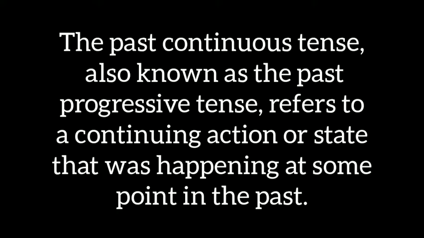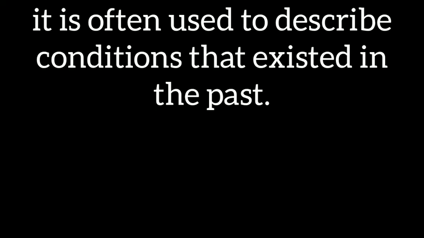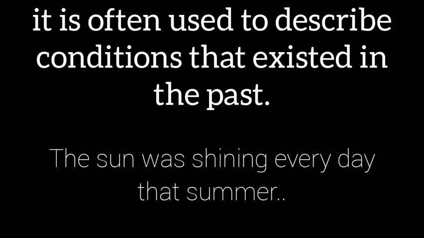The past continuous tense is formed by combining the past tense of to be with the verb's present participle, that is the ing form. There are many situations in which this verb tense might be used in a sentence. For example, it is often used to describe conditions that existed in the past. For example, the sun was shining every day that summer.